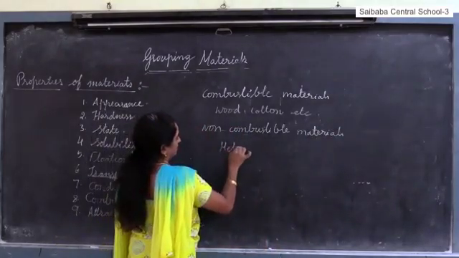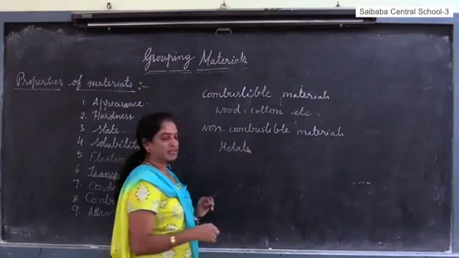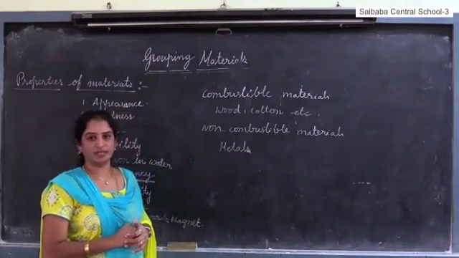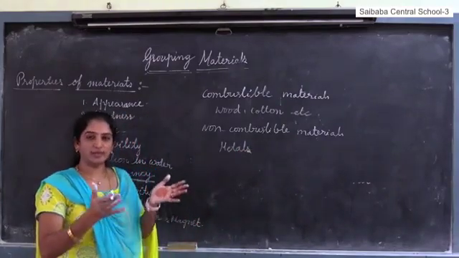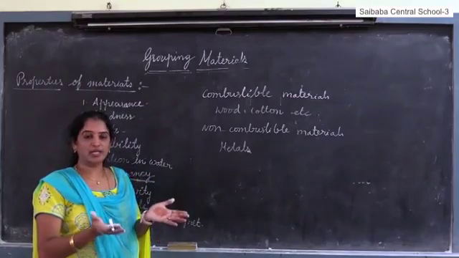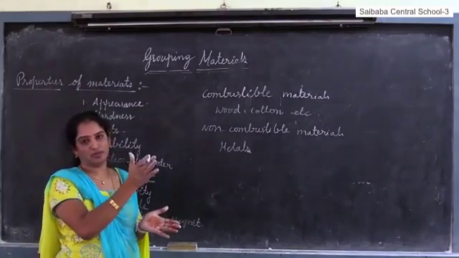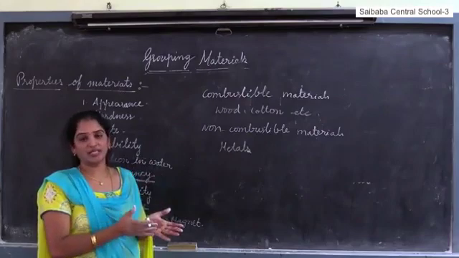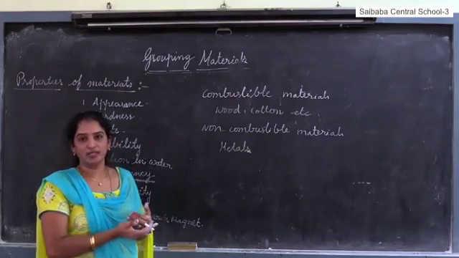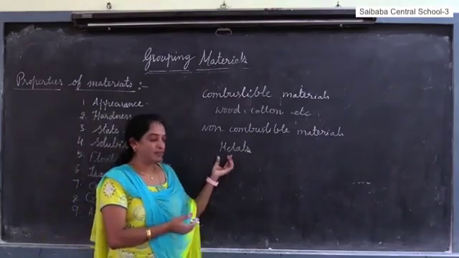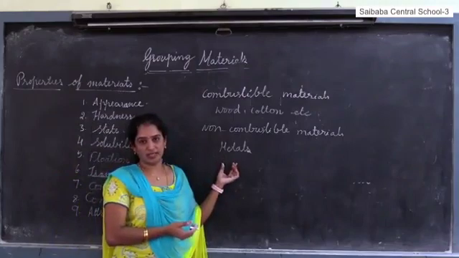Like metals. Metals are examples for non-combustible materials. So we make utensils with metals because metals allow heat to pass through them, but they do not catch fire, they do not burn. That is why we prefer metals to make utensils.